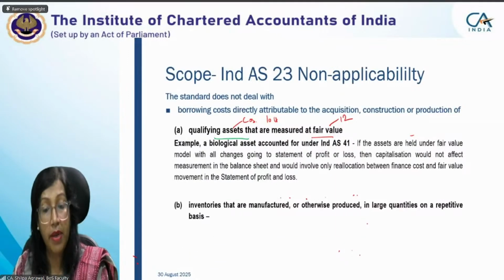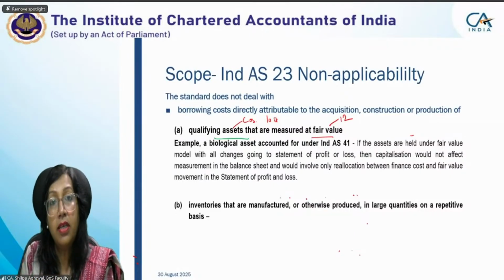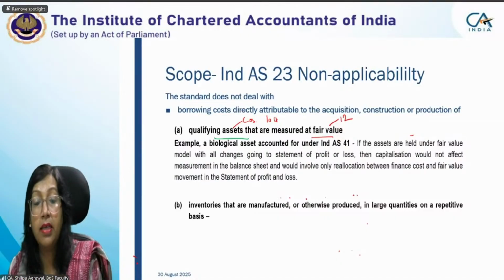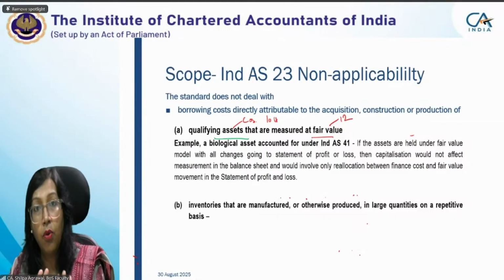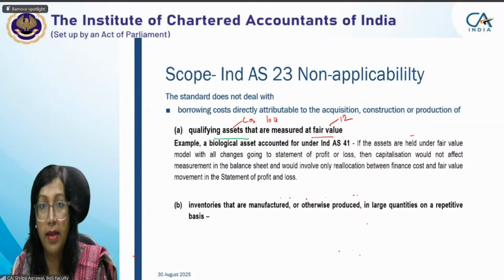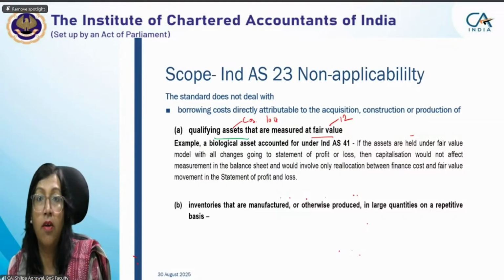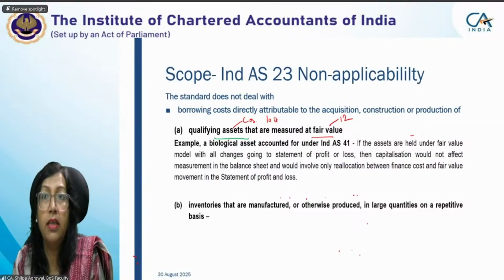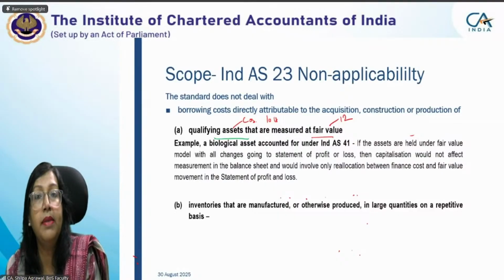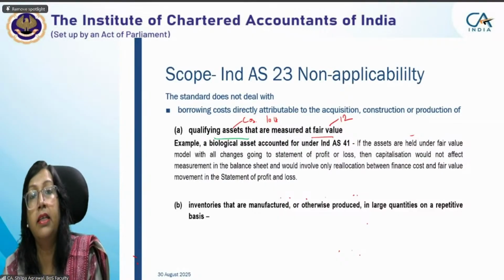Inventories that are manufactured or otherwise produced in large quantities on a repetitive basis. Again, what is the reason why we are not capitalizing borrowing costs on these? The only reason is the difficulty in measurement. As and when you have an inventory which is of qualifying nature, as you try to capitalize, it may be that that inventory is ready for sale and it is immediately sold out.